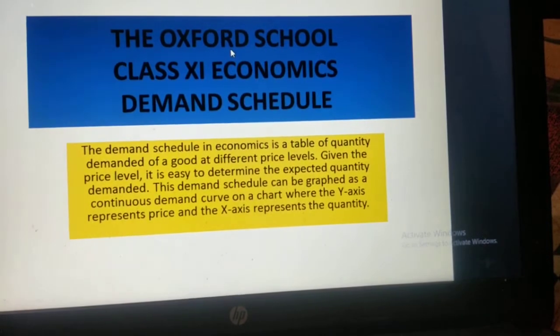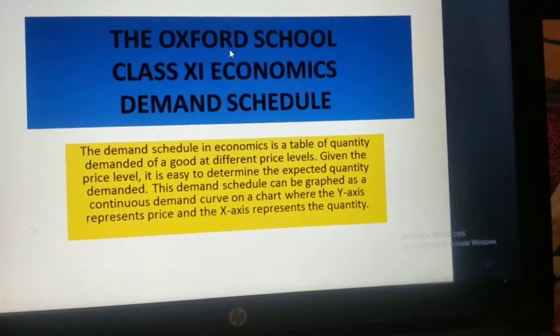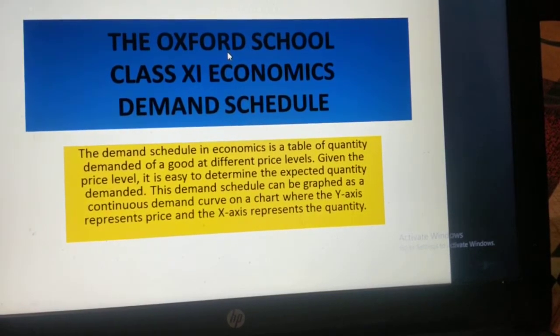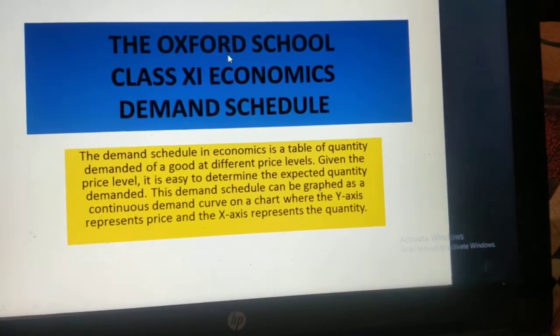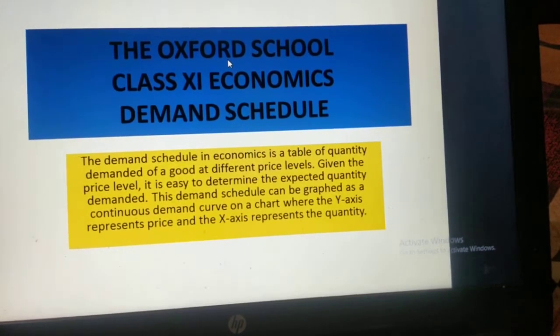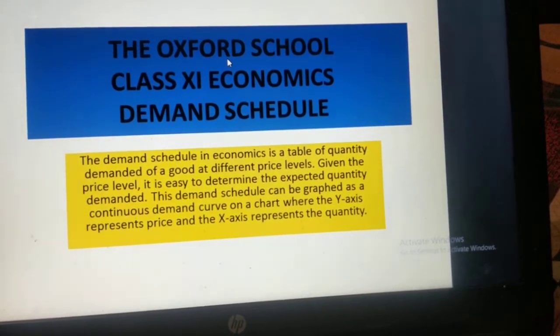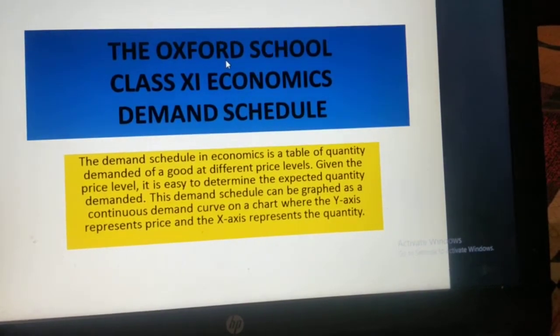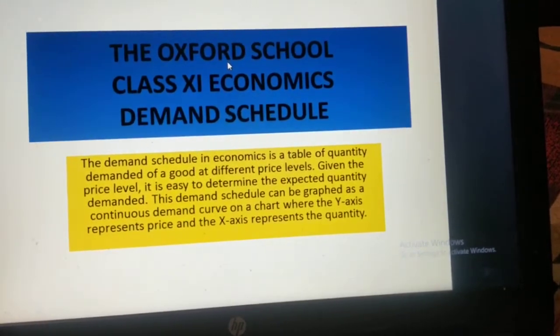Before starting the demand schedule, I just want to recall whatever we have studied before. First of all, the very first thing we studied was what is demand. Demand means the desire or wish or willingness to purchase, and the capacity of purchasing. Second thing we studied was the types of demand.